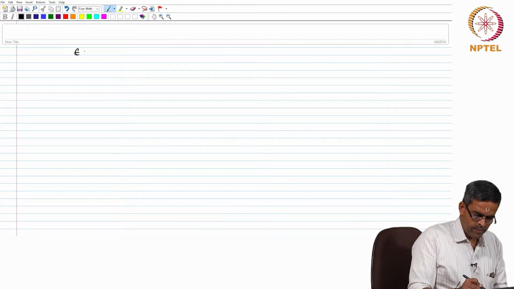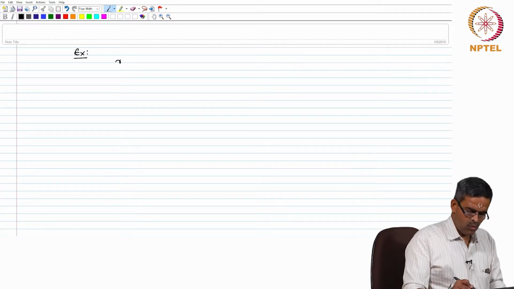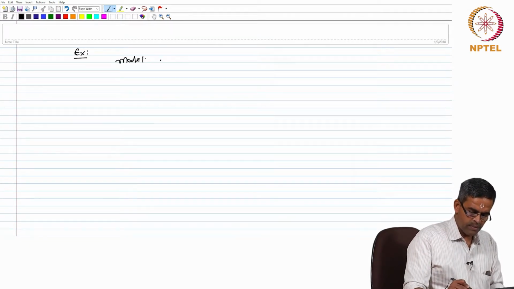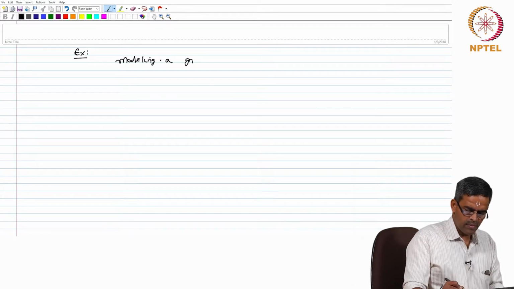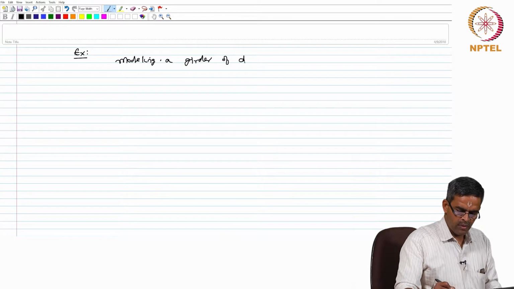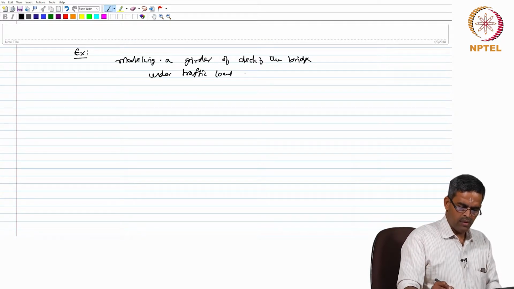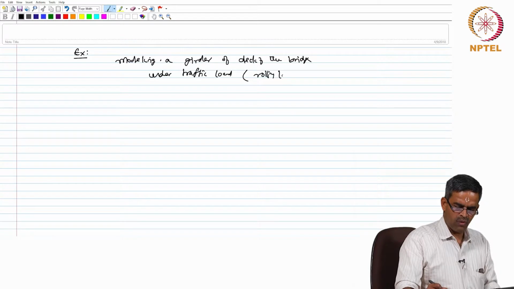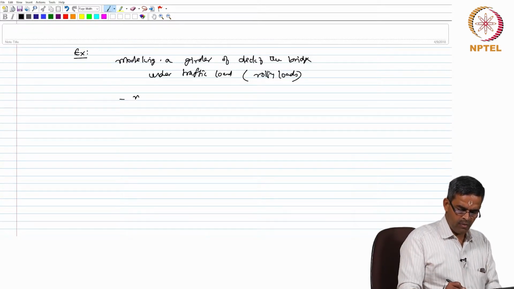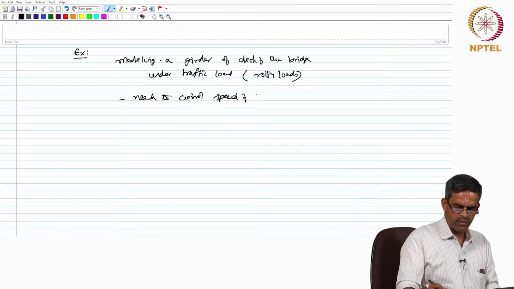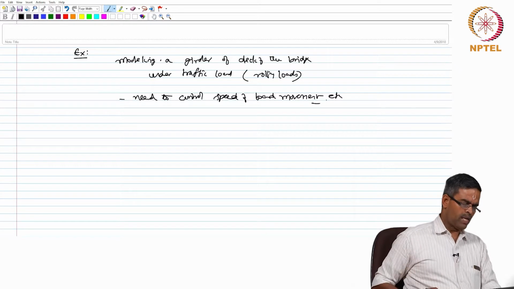For example, you are modeling a girder of deck of the bridge, let us say under traffic load, which will be essentially influence of rolling loads on the deck, and you need to control the speed of the vehicle, etc. in the lab scale.